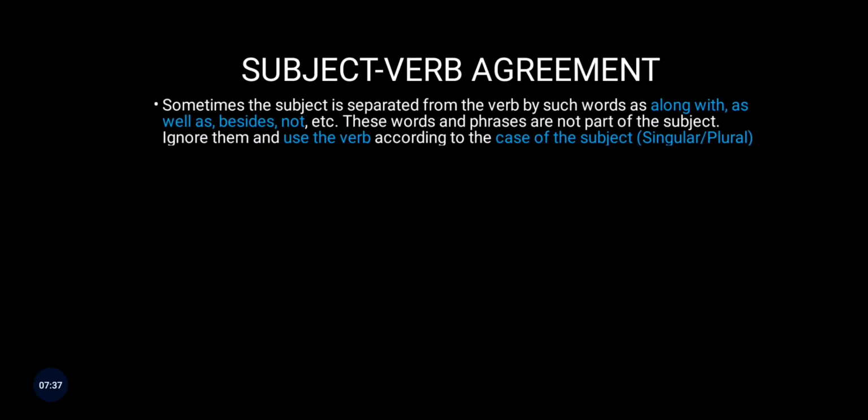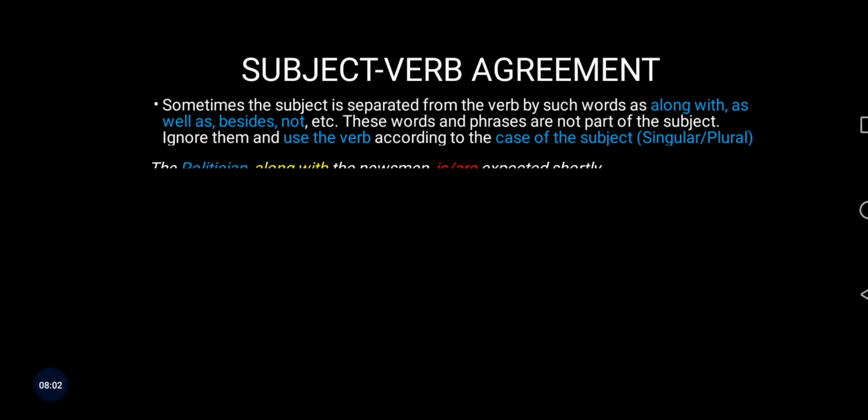Once these are used and they are separating the subject and the verb, we should not be misled by this, because they are not generally part of the subject. They just give some additional information, but even without them the sentence would have been complete. So we ignore them and we use the verb according to the case of the subject. If it is a singular subject, we will be using a singular verb, and if it is a plural subject, we would be using a plural verb.